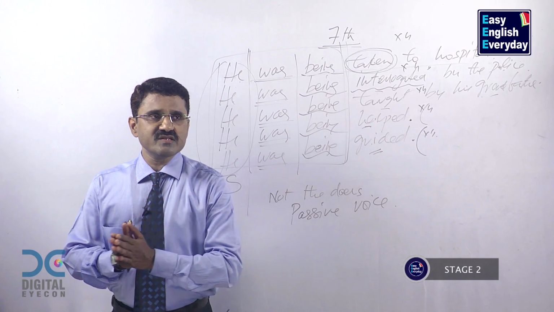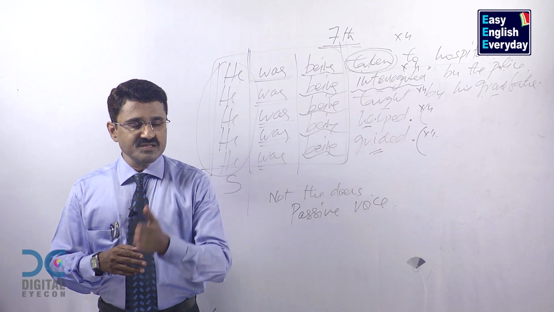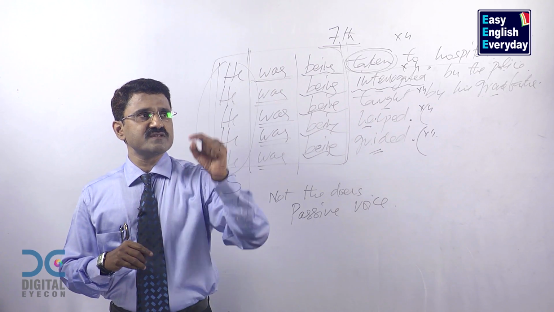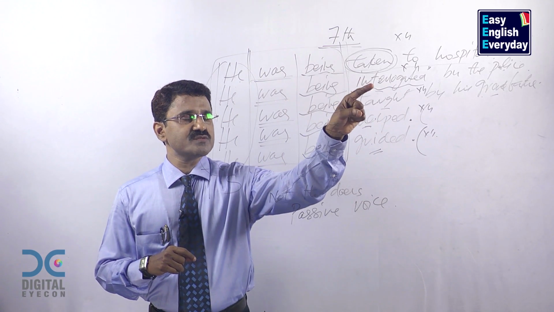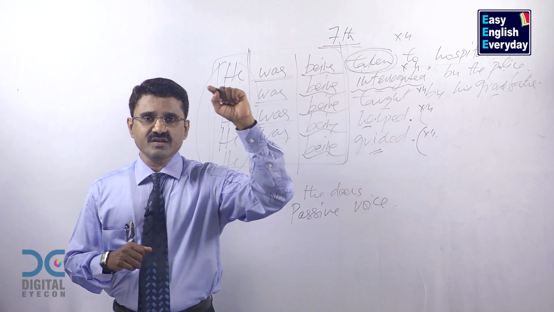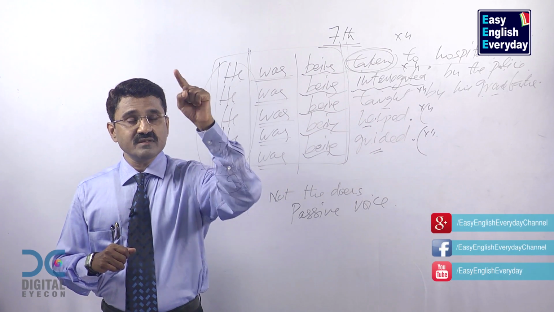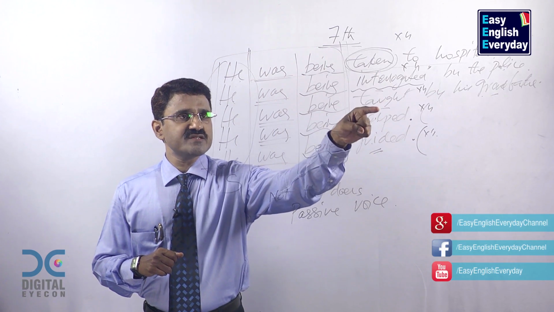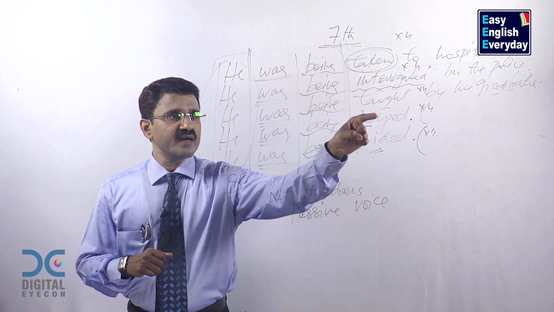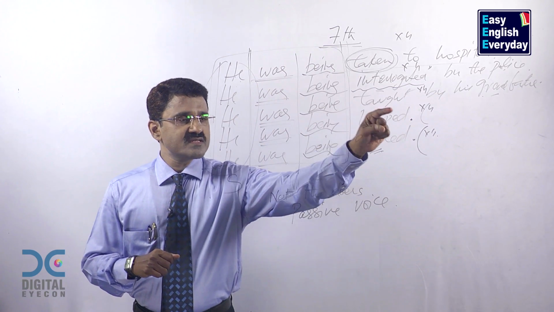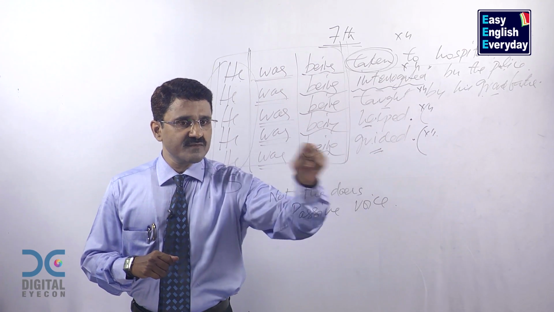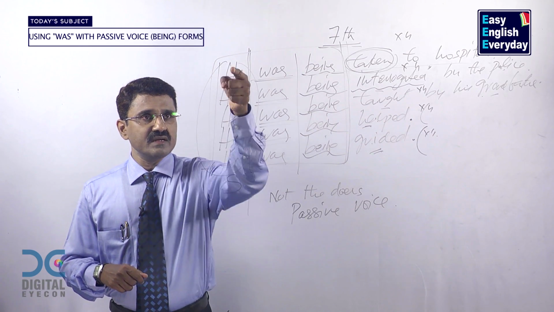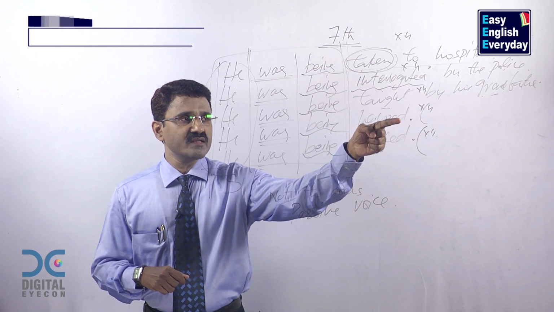So in English grammar, this is called past continuous passive voice. Because if you go to the background of the first example, he was being taken to hospital, let us say by the taxi driver. If you go to the background, the taxi driver was taking him to hospital. Police were interrogating him. Grandfather was teaching him. Somebody was helping him. Mother was guiding him. In those sentences, the doers are getting importance. In these sentences, doers are not getting the importance.